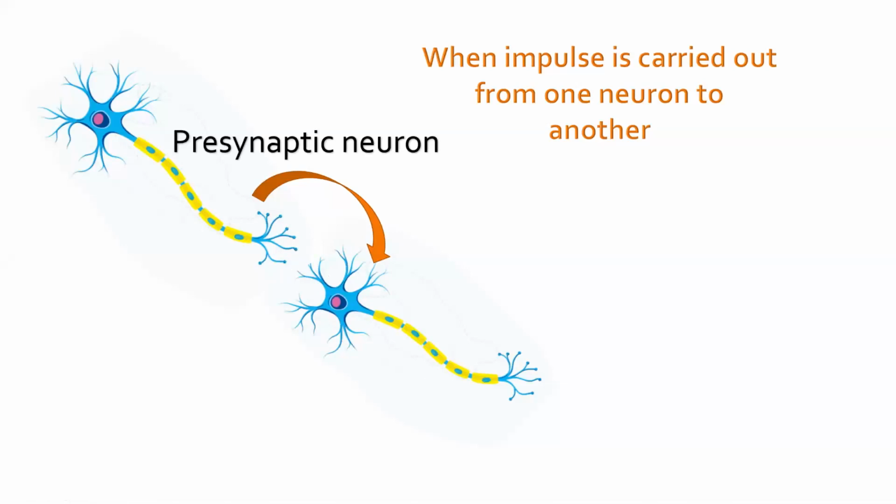Correct? So let's call the first neuron, or the sending neuron, the presynaptic neuron, which is before the synapse. Okay? And let's call the second neuron the postsynaptic neuron. So the neuron which is sending the message will be called the presynaptic neuron, and the neuron which is receiving the message will be called the postsynaptic neuron.